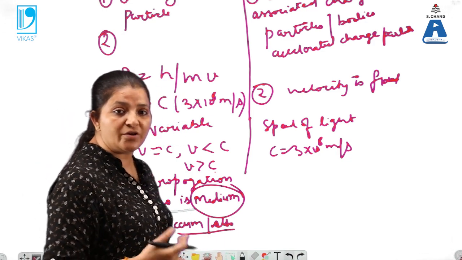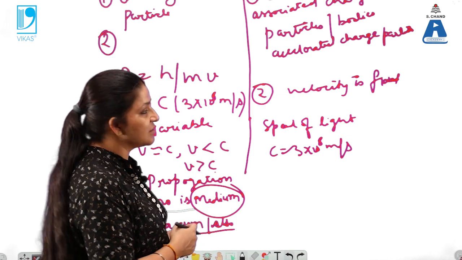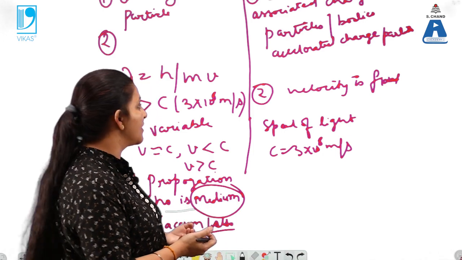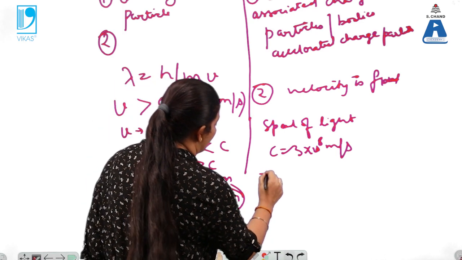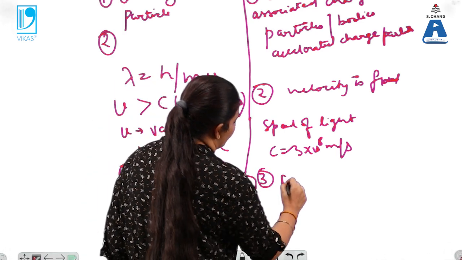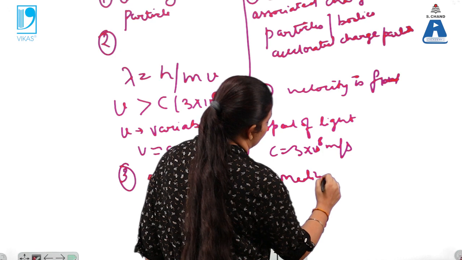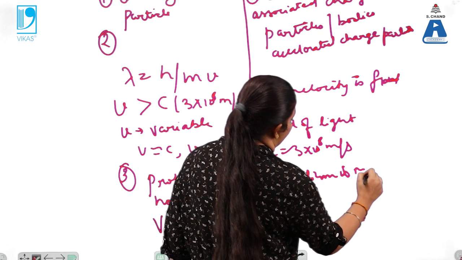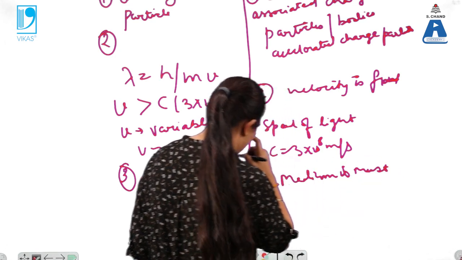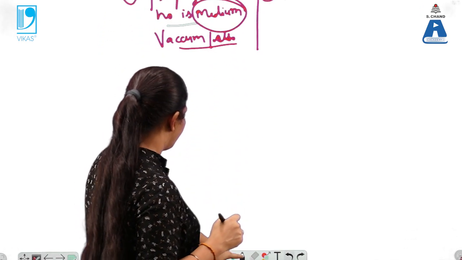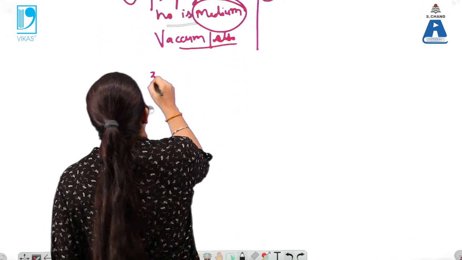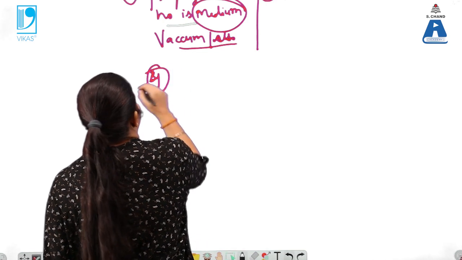Whether the particle is moving in the medium or the particle is moving in the vacuum, the matter waves are associated with it. But for the electromagnetic waves, the medium is a must. So this is the important part over here. Next is the fourth one.